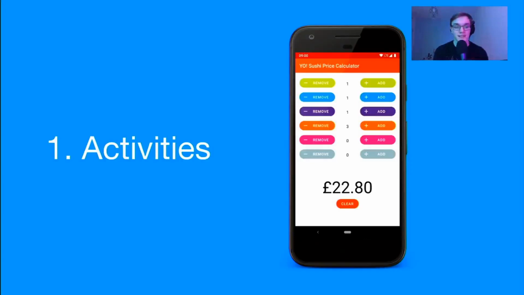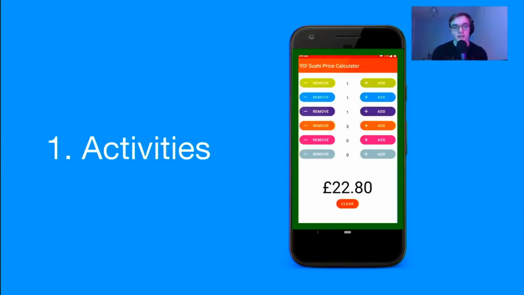So first of all, we've got activities. This is the entry point for interacting with the user. So it's a single screen with a UI, such as here you could list emails, compose a new email, or read a new email.